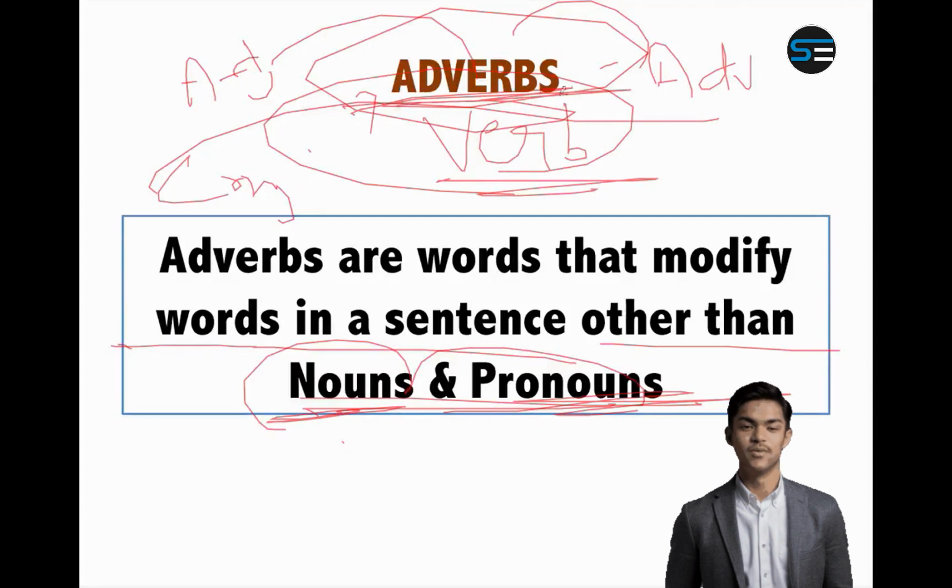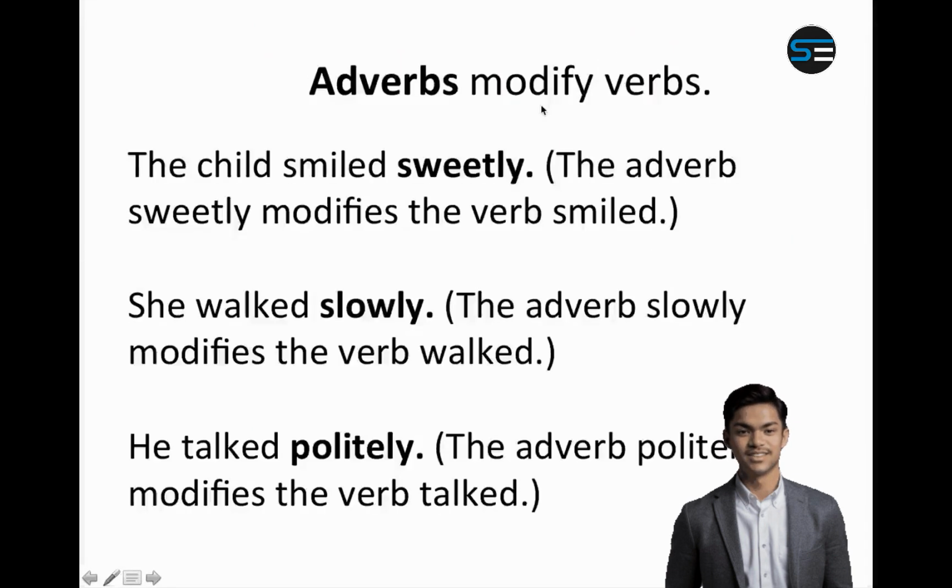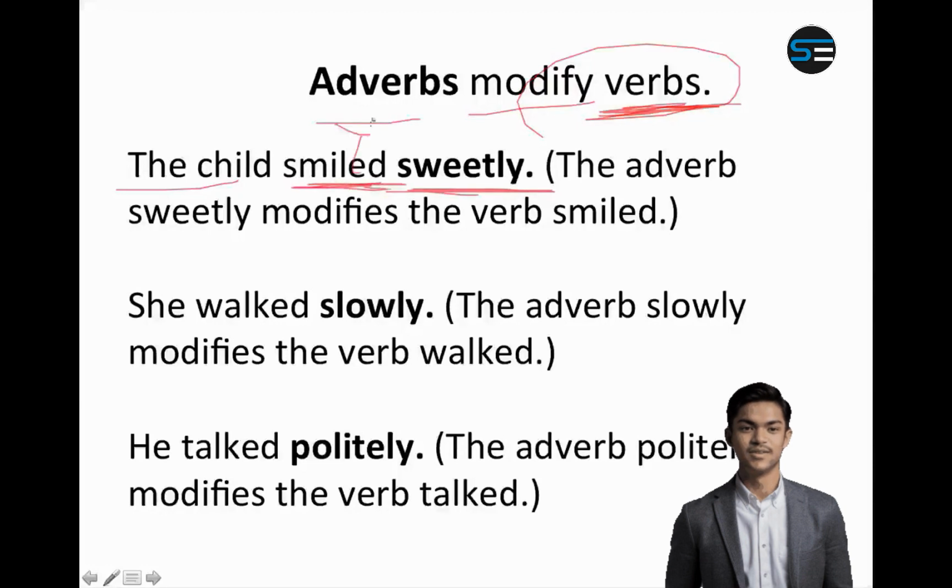And that is why I will first urge you to watch the video on adjectives and only then watch the video on adverbs. So first, adverbs modify verbs, or they tell something special about verbs. For example, the child smiled sweetly. Now here smiled is the verb, and how did the child smile? Sweetly. So sweetly is an adverb. The adverb sweetly modifies the verb smiled.